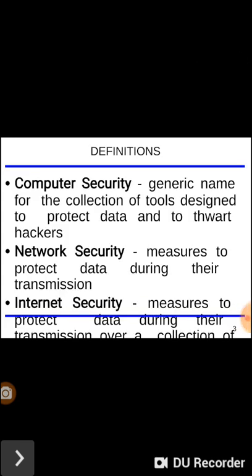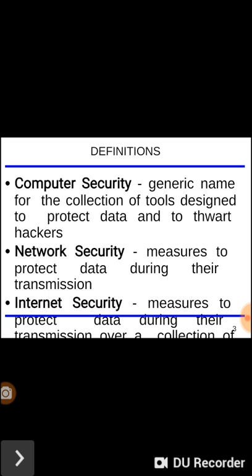Now we'll see some definitions of computer security, network security, and internet security. So what is computer security here? It is the generic name for the collection of tools designed to protect data and thwart hackers. Computer security is related to protecting the data which is stored on the computer, and this data should not be hacked by illegal users. So this is about computer security.